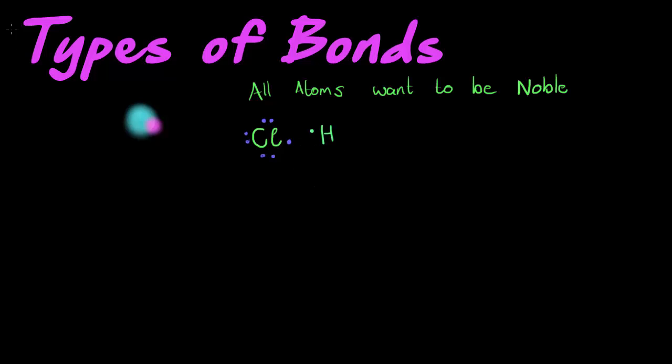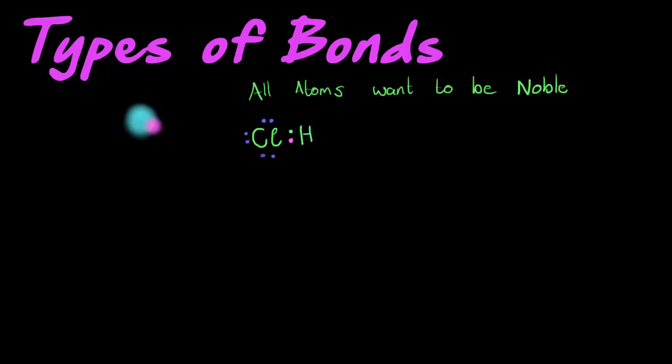So these two can share their valence electrons, and then both of them will be happy. Now you can see chlorine has 8 electrons, and hydrogen has 2 electrons because they are sharing this.